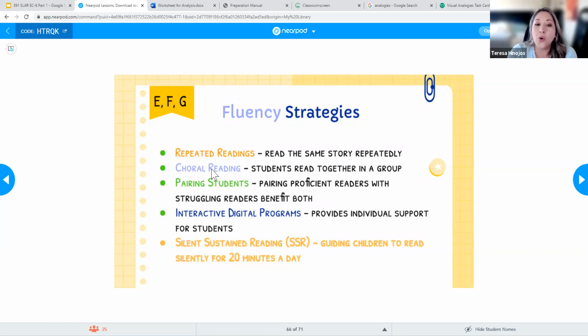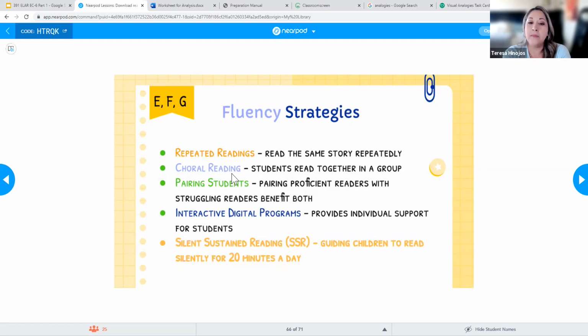Another thing you could do would be choral reading. With choral reading, you could have the whole class read something together. Maybe me as a teacher, I'm going to read a sentence, and then my whole class is going to read a sentence, or I'm going to have this half of the room read this paragraph, and then this half of the room will read that paragraph. By doing that, the students are hearing how their classmates are reading, and they're practicing it with them. So they're hearing it and they're doing it.